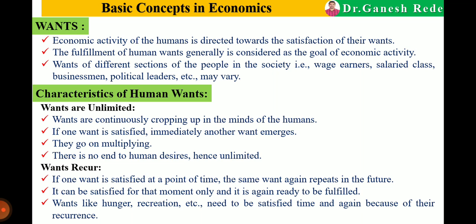If I eat, I satisfy my want. The same want will repeat at night, or after some time. That is, wants recur. So wants like hunger, recreation, etc. need to be satisfied time and again because of their recurrence. Because of their recurrence means the particular want can be repeated.